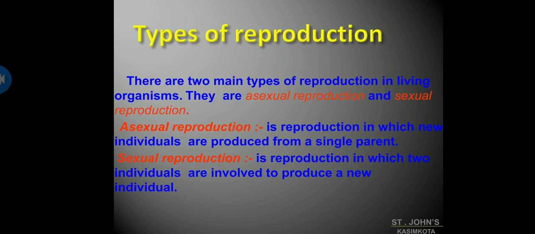This means that new plants or new animals can be made either by asexual reproduction or by sexual reproduction. In your next classes, we'll be discussing the meaning of asexual reproduction and sexual reproduction. For the time being, I'll be giving you a brief note on this.